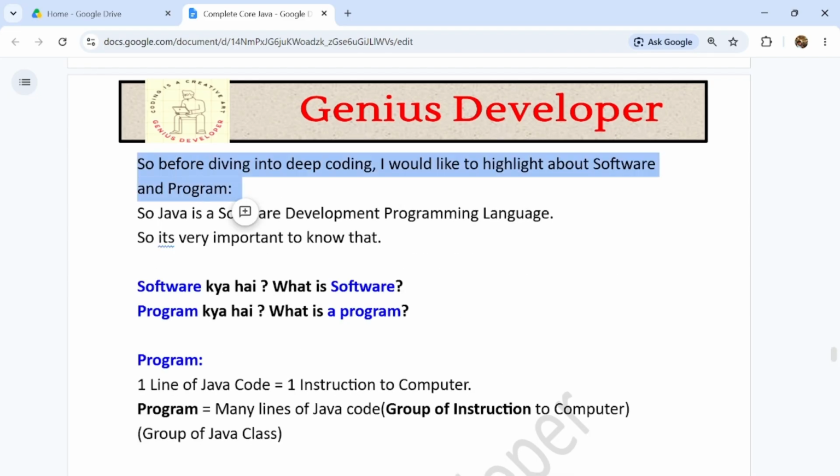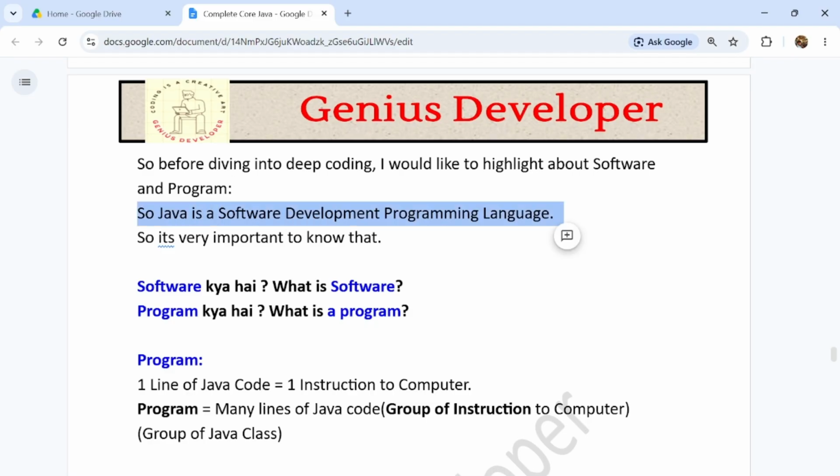So before diving into deep Java coding, guys, I would like to highlight software and programs. That is also a very important point in developing Java applications, guys. So we will understand what is software and what is a program, guys.